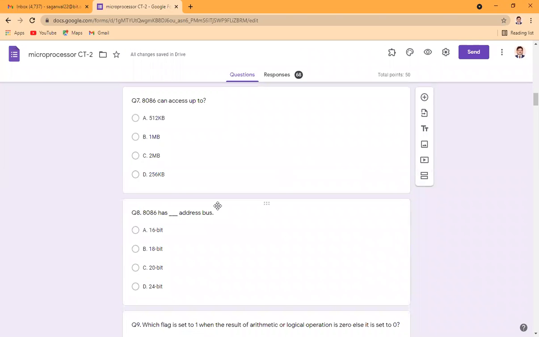8086 can access up to what? Up to what memory location? Now, what is the capacity of addressing of 8086? It actually wants to know that.